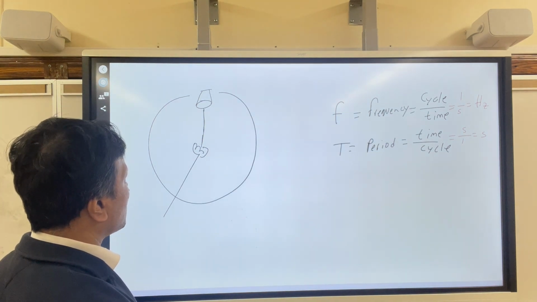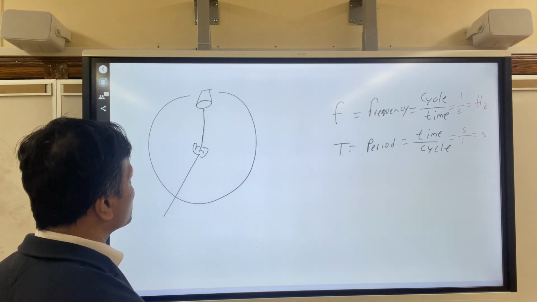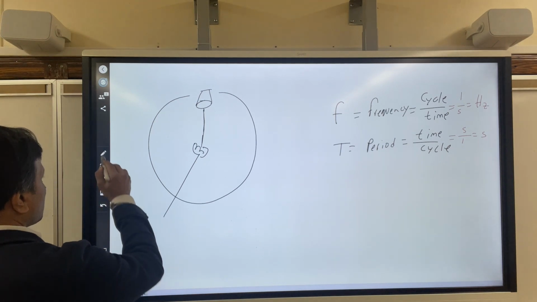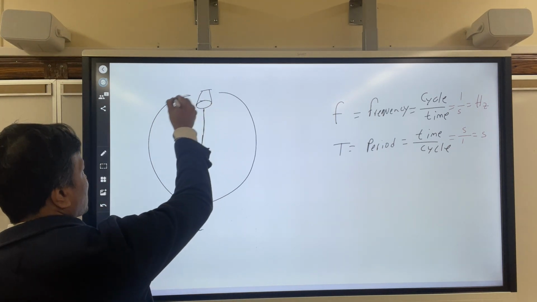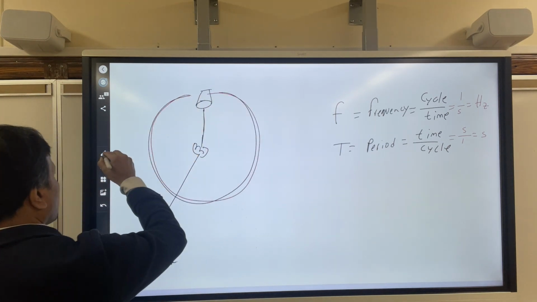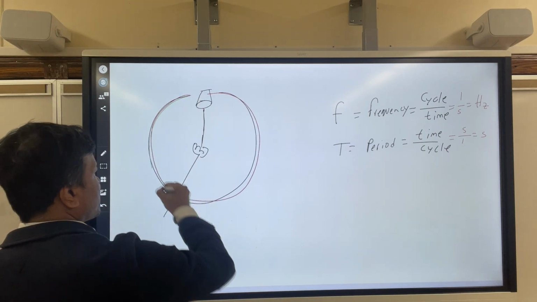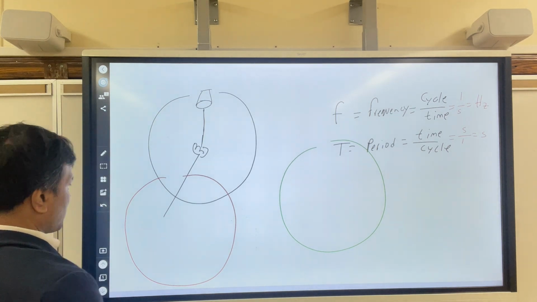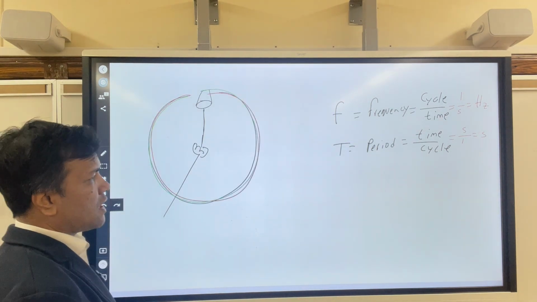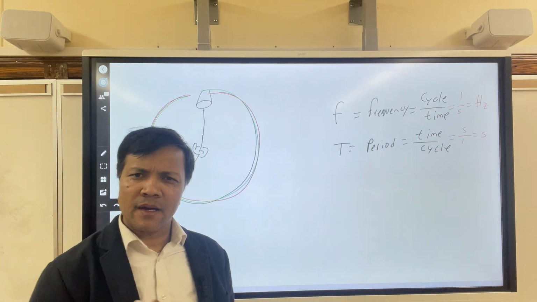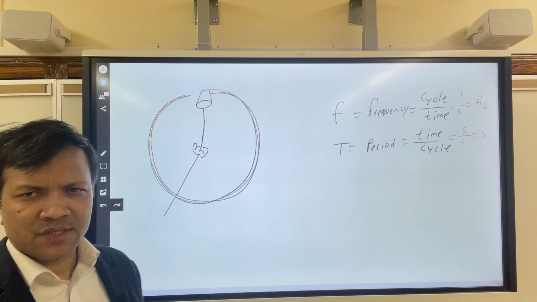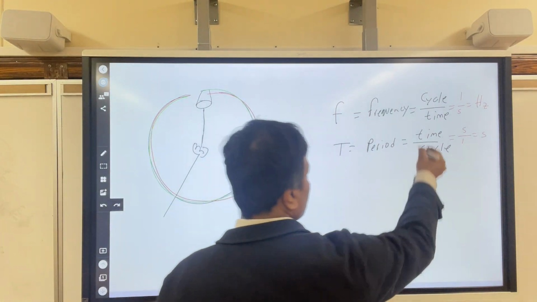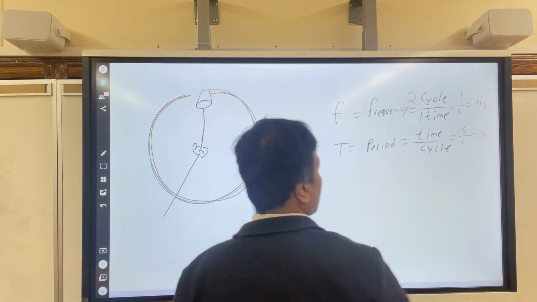Now, what is happening? You make two revolutions in 1 second. What does that mean? That just means you make one revolution and two revolutions, right? So you do it twice. You make two revolutions. That's what it means. Now, what does that mean in terms of equation?